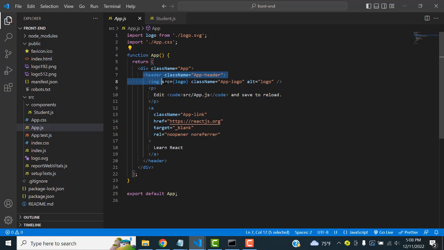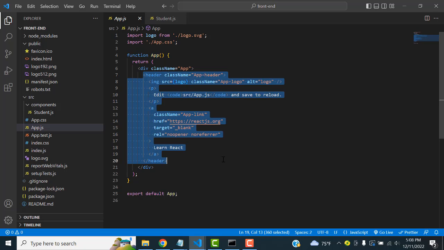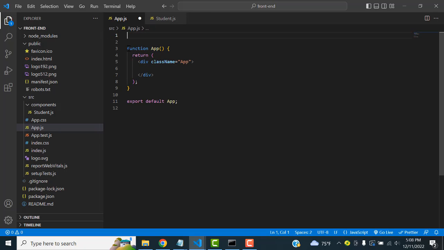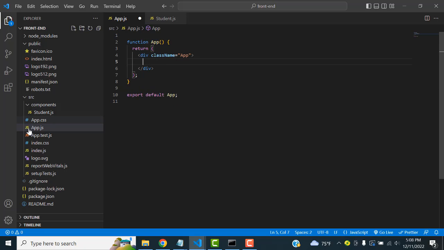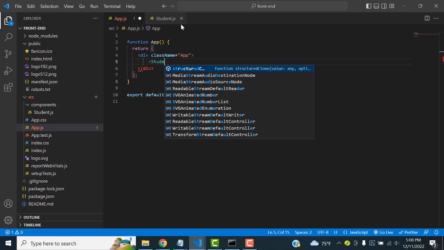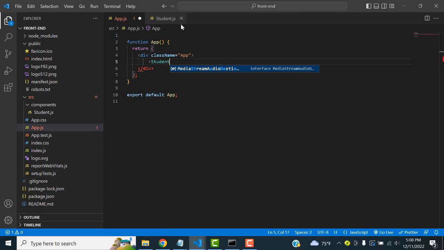Now here I'm going to remove all these things, because we don't need them. So this is the main file, app.js. Here we are inside the div. I'm going to link this student.js. So how to link it? Write student. You have to write the link like this.